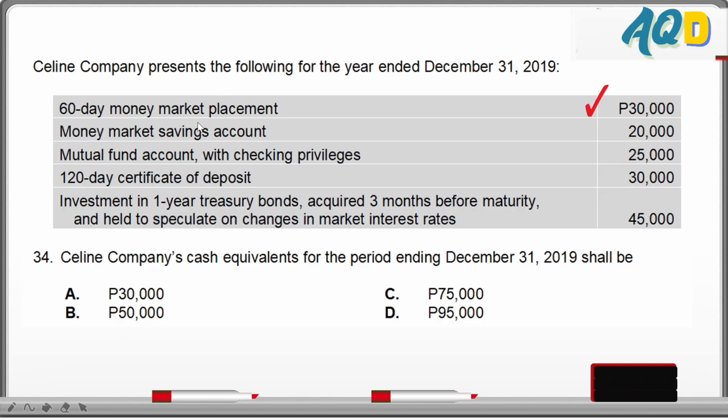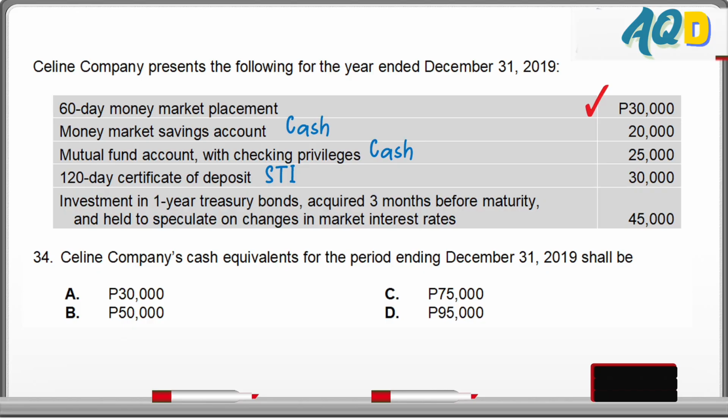Money market, take note, savings account. This is a savings account, meaning demand deposit, withdrawable on demand. This is presented as cash and not cash equivalent. The same is true for the next one, mutual fund account but with checking privileges, may be available on demand. We can withdraw out of the fund, this is cash. 120-day certificate of deposit, 120 days, meaning 4 months, beyond 3 months. It was not mentioned that it was acquired 3 months before maturity, so this is a short-term investment.